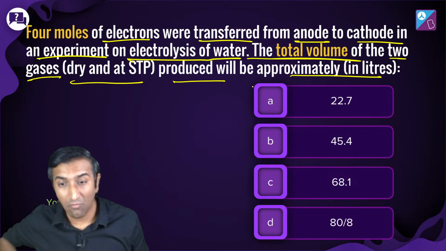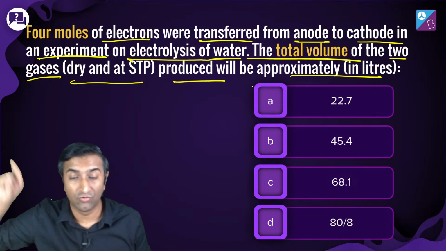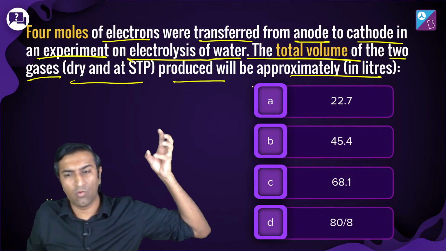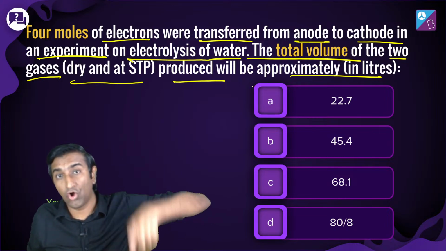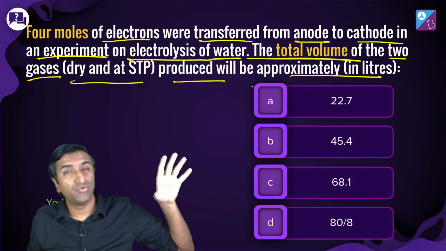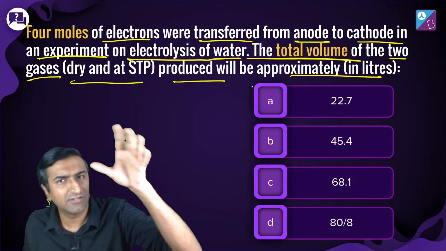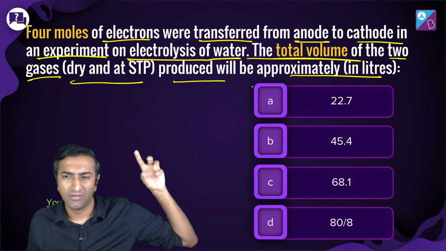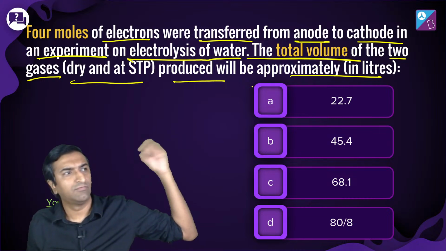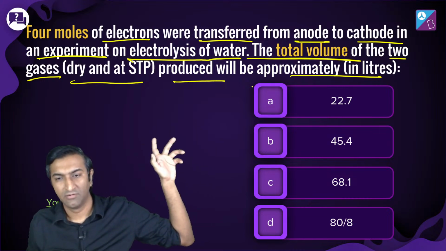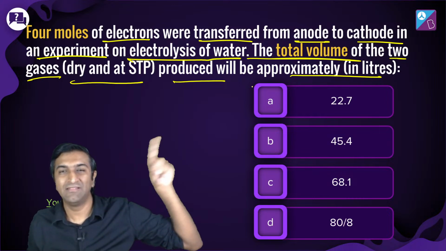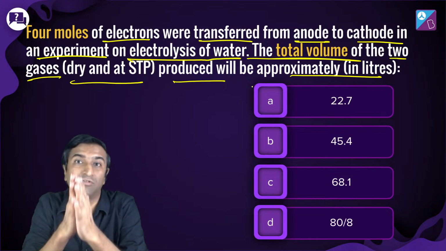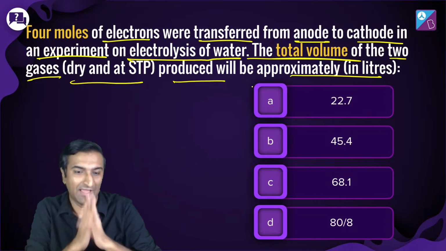Try this question out, guys. 4 moles of electrons were transferred from anode to cathode in an experiment on electrolysis of water. Now, this is a small hint, right? Electrolysis of water can happen in an acidic or a basic medium, either one, but you choose which one. And you have done this in redox reactions in detail, okay? But a small hint, so to speak. The total volume remains the same, whether you take acidic or basic medium, it doesn't matter. But pick either acidic or basic medium. That means in your equations, you will either have H plus or OH minus. Don't put both. Either H plus or OH minus will come.